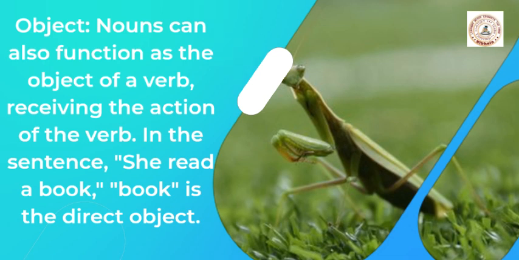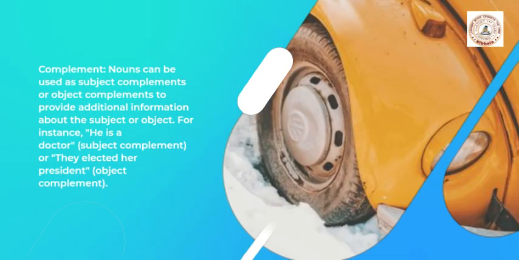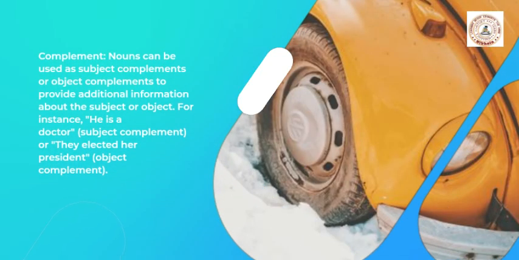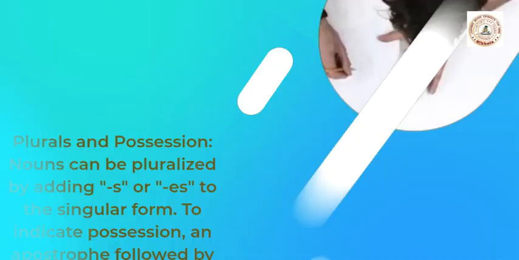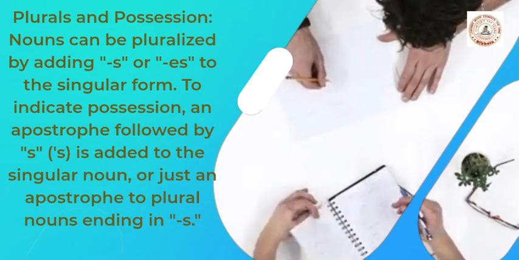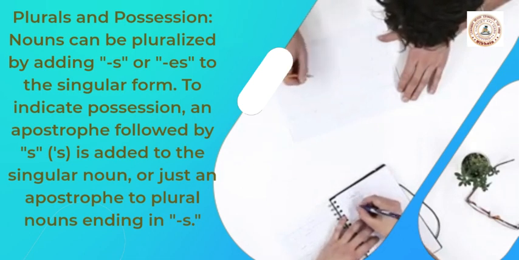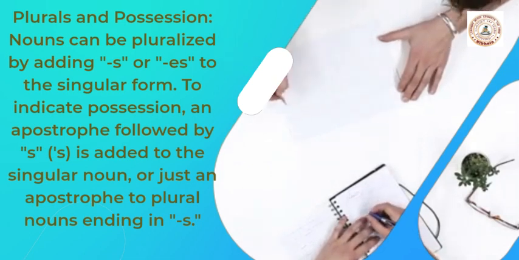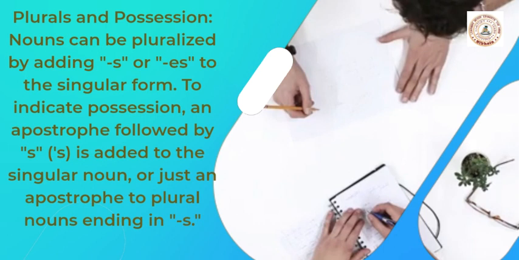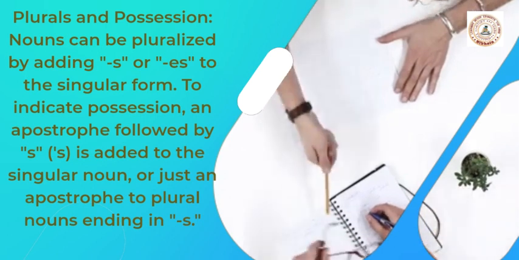Complement. Nouns can be used as subject complements or object complements to provide additional information about the subject or object. For instance, he is a doctor, subject complement, or they elected her president, object complement. Plurals and possession. Nouns can be pluralized by adding s or es to the singular form. To indicate possession, an apostrophe followed by s is added to the singular noun, or just an apostrophe to plural nouns ending in s.